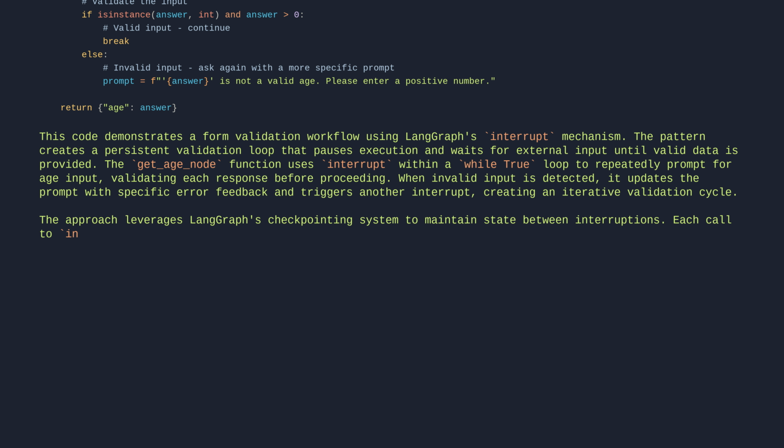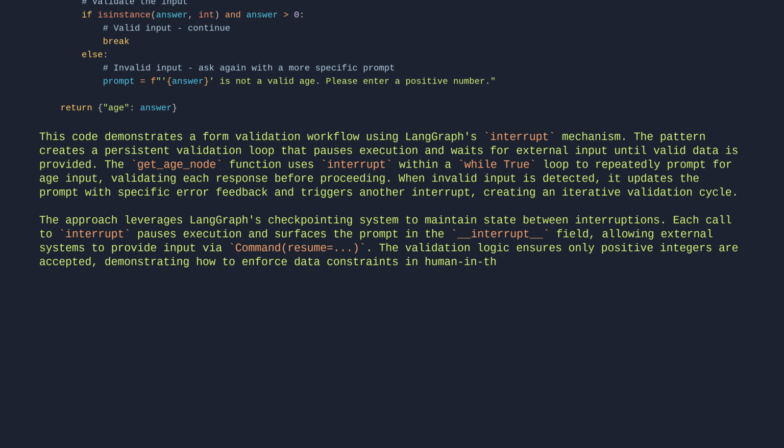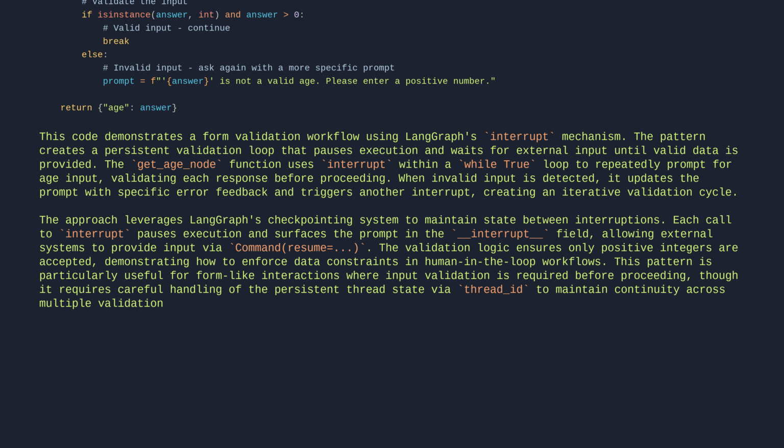Each call to interrupt pauses execution and surfaces the prompt in the interrupt field, allowing external systems to provide input via Command(resume=...). The validation logic ensures only positive integers are accepted, demonstrating how to enforce data constraints in human-in-the-loop workflows. This pattern is particularly useful for form-like interactions, where input validation is required before proceeding, though it requires careful handling of the persistent thread state via thread ID to maintain continuity across multiple validation attempts.